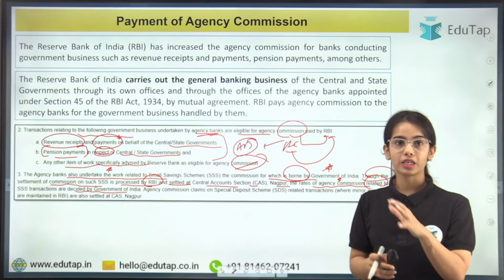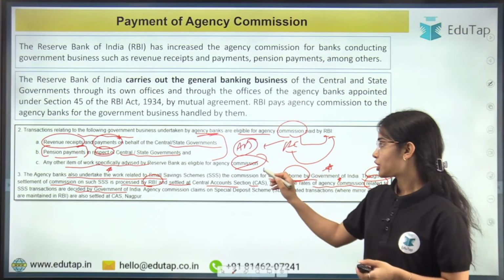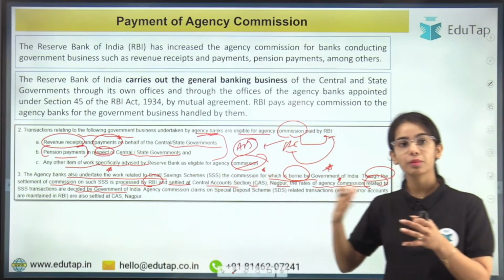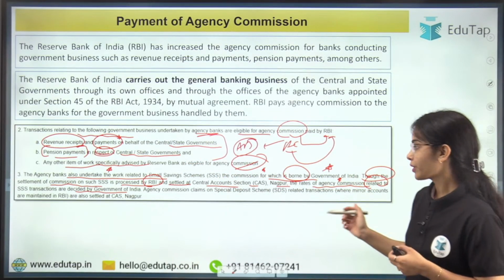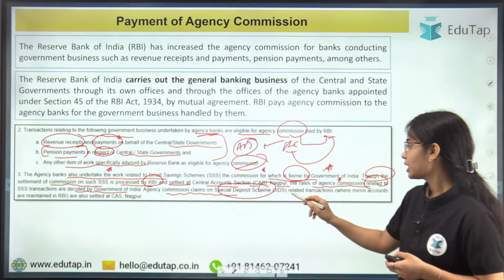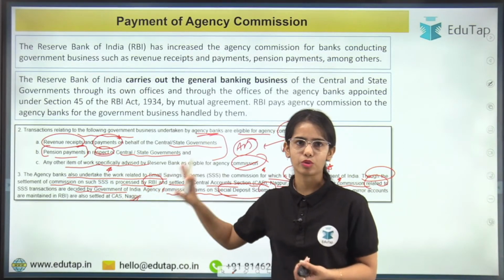So basically, in the case of small savings schemes, the Government of India provides the commission to the agency banks through Reserve Bank of India, but the commission is decided by the Government of India. Okay, so this is the idea. Agency commission claims on special deposit scheme related transactions are also settled at CAS Nagpur. So this is the basic idea.